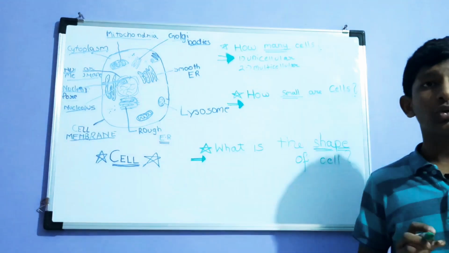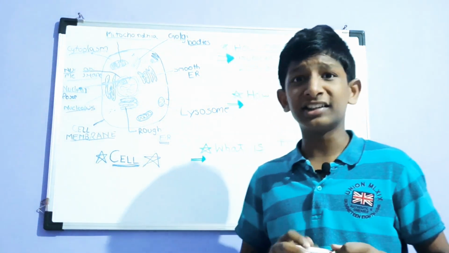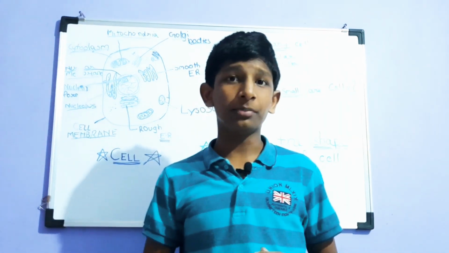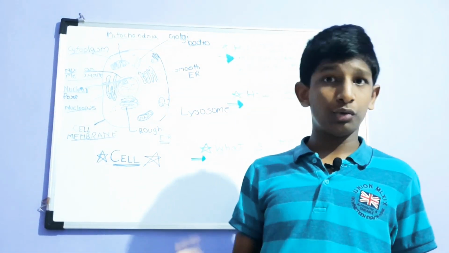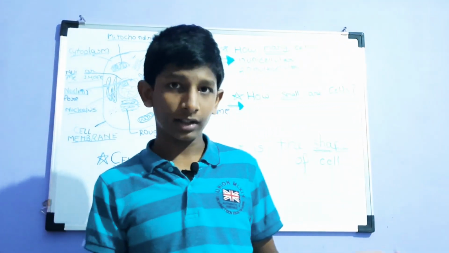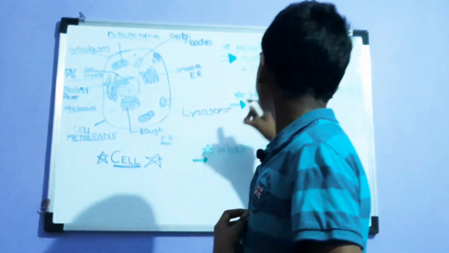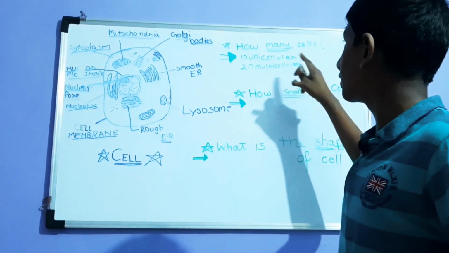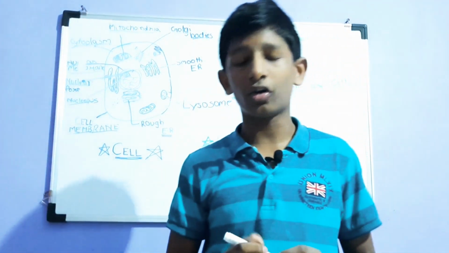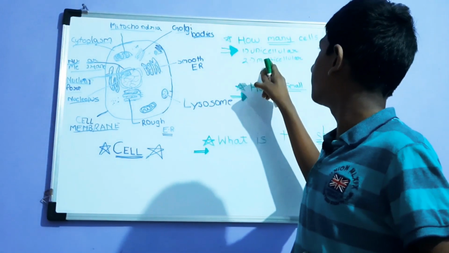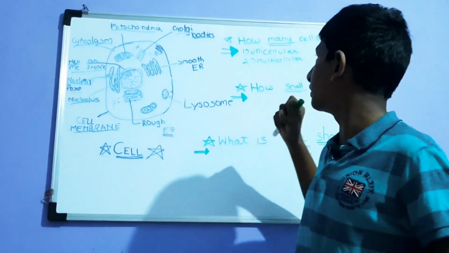So unicellular and multicellular. What are unicellular? Unicellular are organisms which have only one cell in them. You want examples? Bacteria. Most of the bacteria have only one cell in them. So these organisms are known as unicellular organisms. Bacteria is one of the examples of unicellular organism.